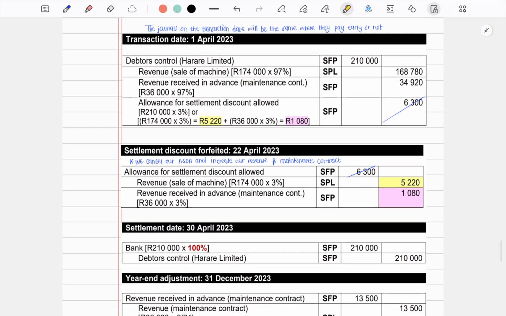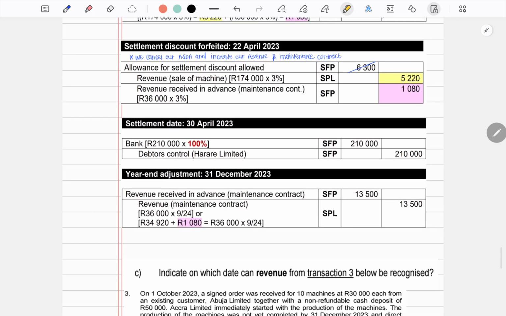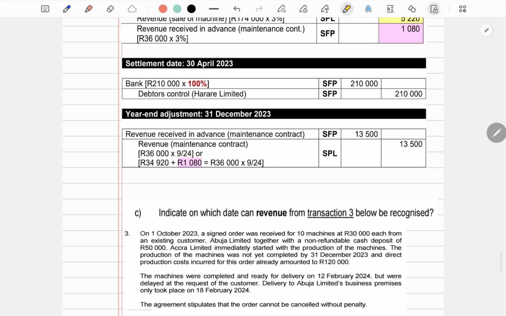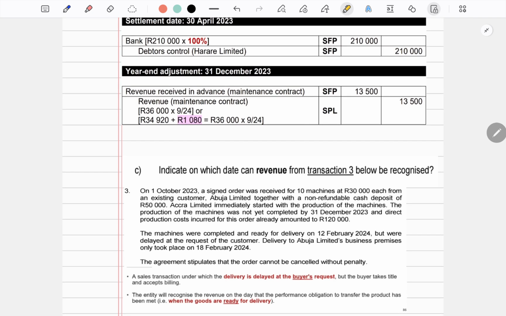Now we're going to move on to our question C, where we are asked, on which date can the revenue from transaction 3 below be recognized? So we have read this scenario and we have identified that it's a bill and hold arrangement. And I got this from your slides. They told us the entity will recognize the revenue on the date that the performance obligation to transfer the product has been met. So this is when the goods are ready for delivery.